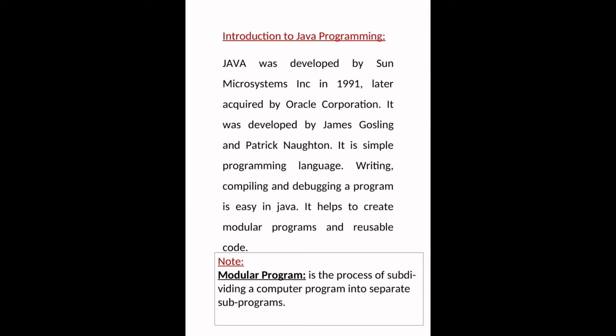Whatever we write on the computer screen as Java code, it converts into machine language, bytecode or low-level language, which consists only of zeros and ones.